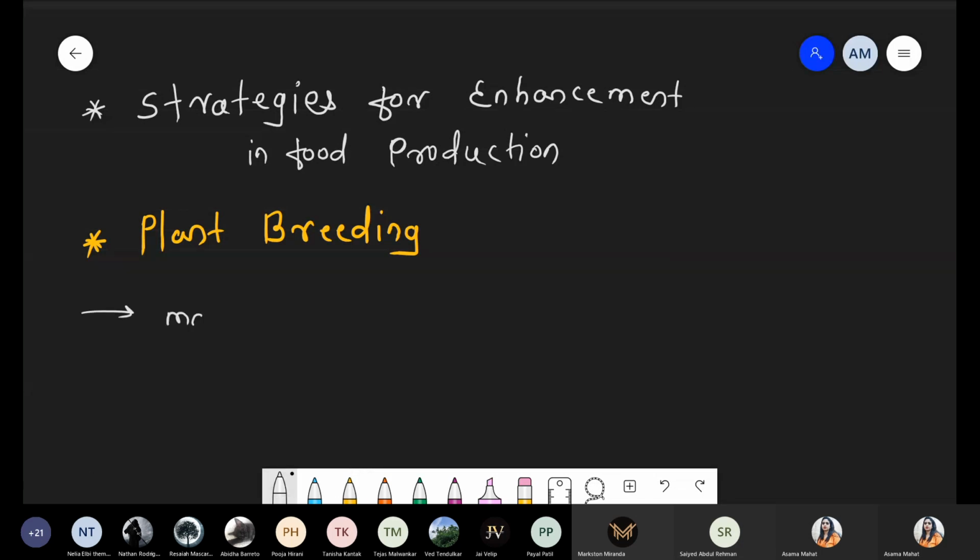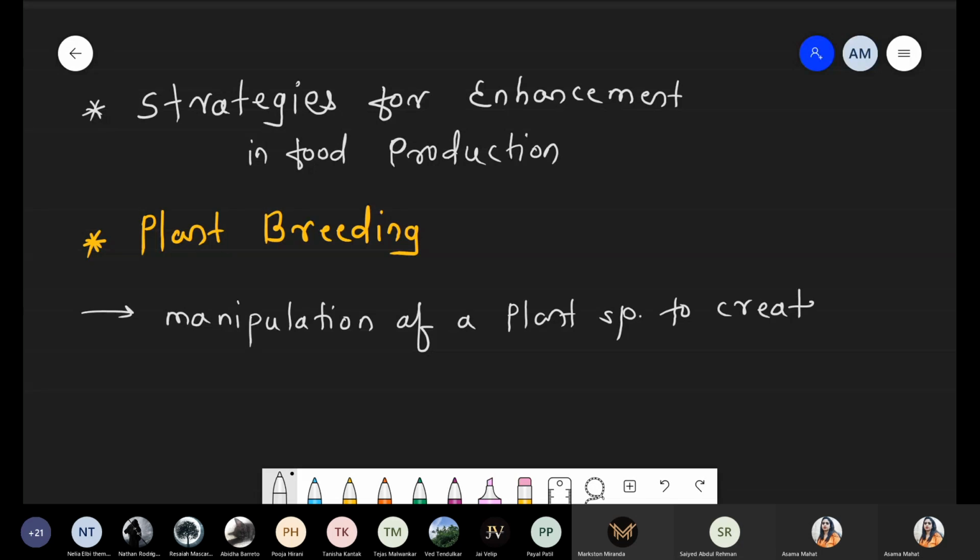So simply we can say it is the manipulation of plant species to create a new, improved, superior variety.